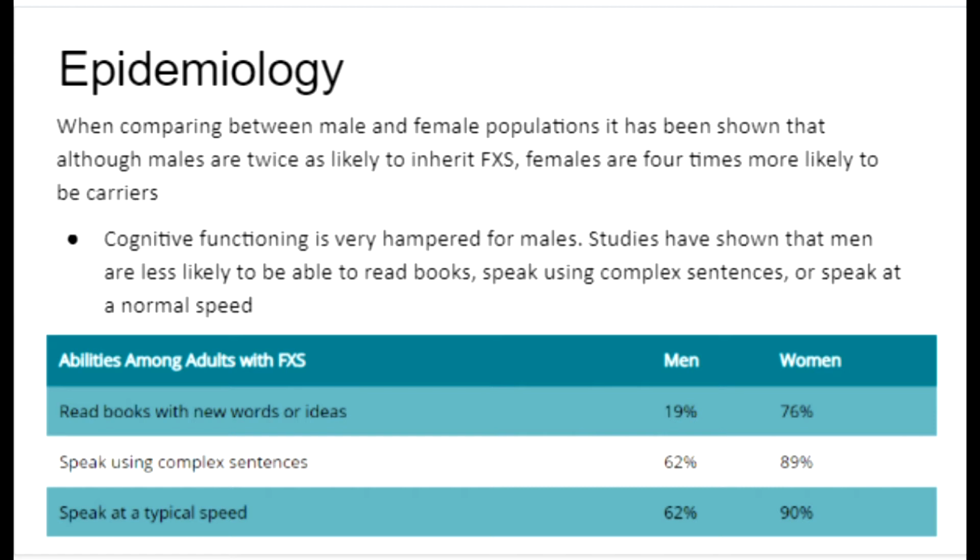Cognitive functioning is very hampered for males. Studies have shown that men are less likely to be able to read books, speak using complex sentences, or speak at a normal speed. This is displayed in the chart that we have inserted, in which males have a lower percentage than females in regards to cognitive functioning.